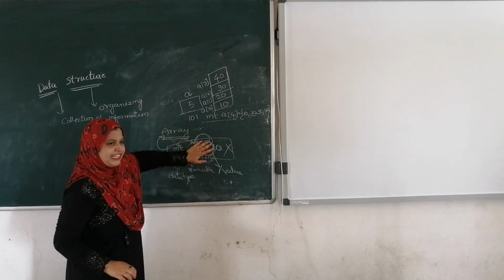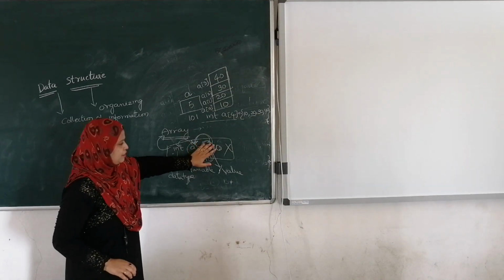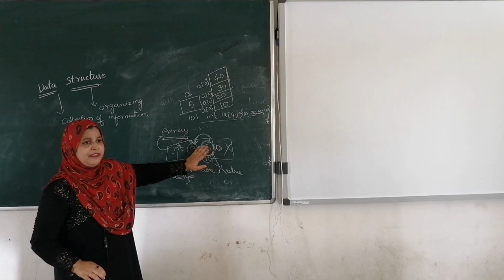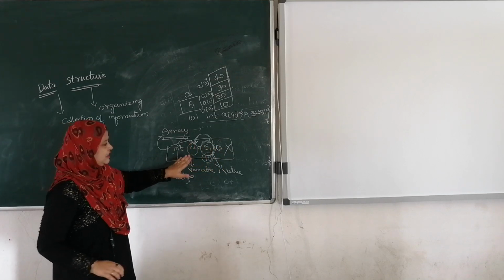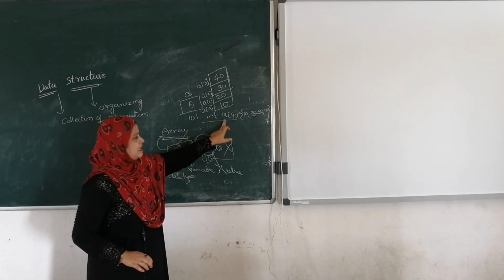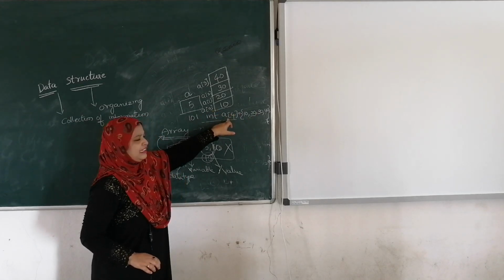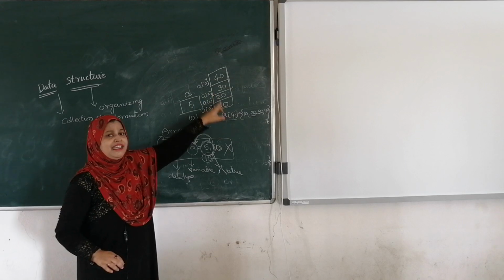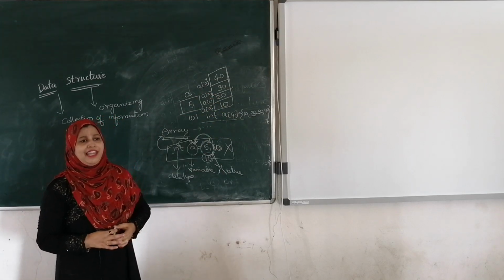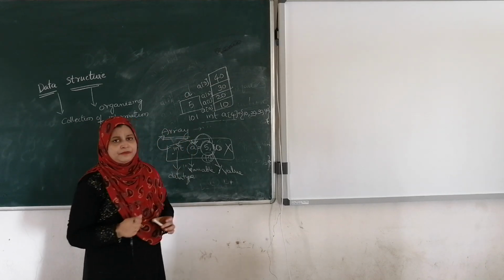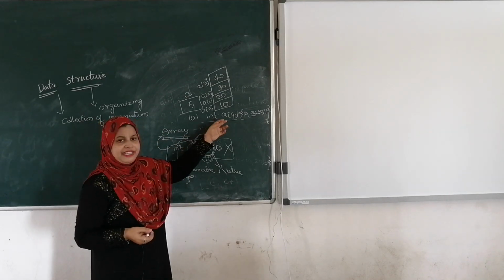Here in a normal variable you are going to store a single value. The disadvantage is you can't store multiple values in a single variable. To avoid this, arrays are introduced. Whenever we declare an array, the system is going to allocate sequential memory locations to the variable a.